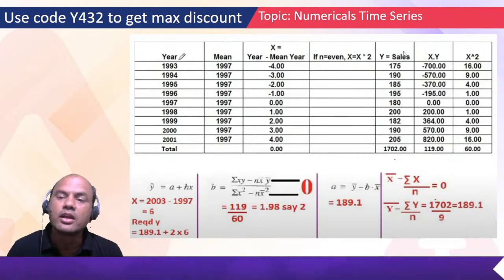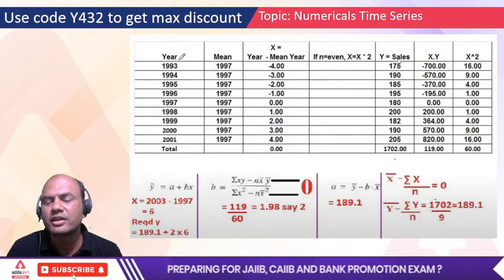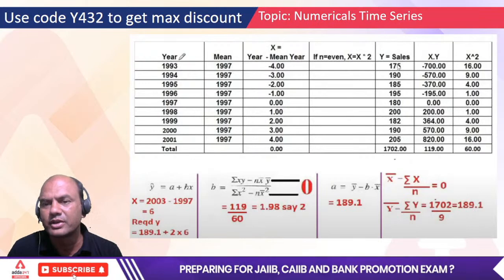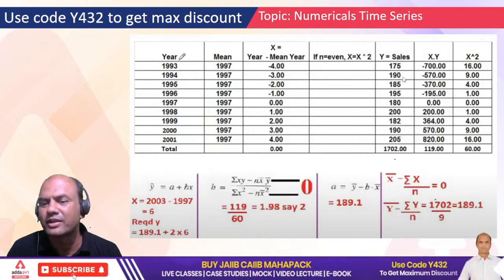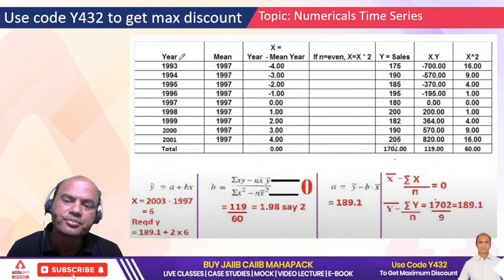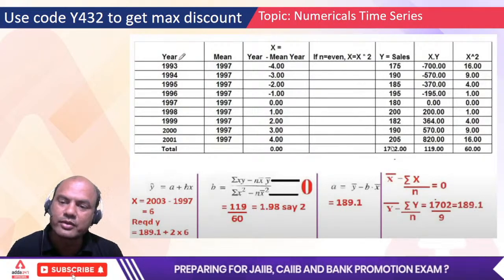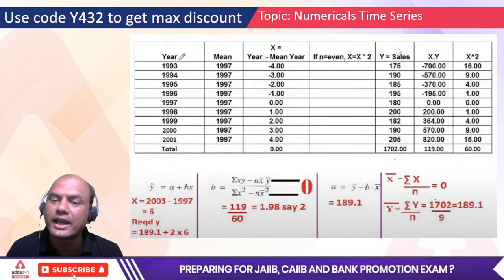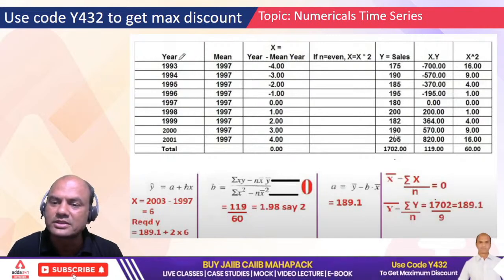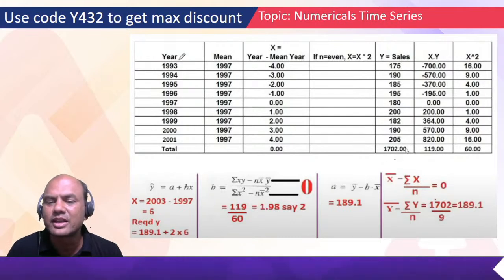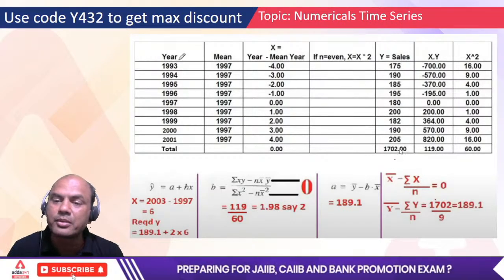Okay, now find y. Take whatever is given: 175 and 190, all these figures are given directly in the question. Add them. Again find the average of y, 1702 upon 9. These are 9 elements, so 9. You get 189 point something, 189.1. So find it and keep it ready.